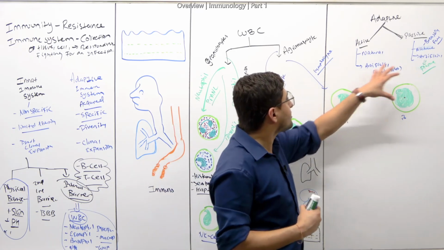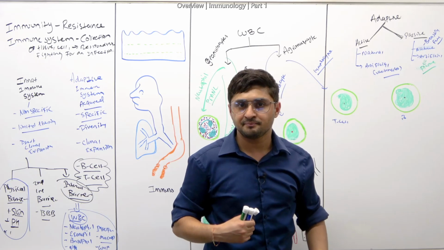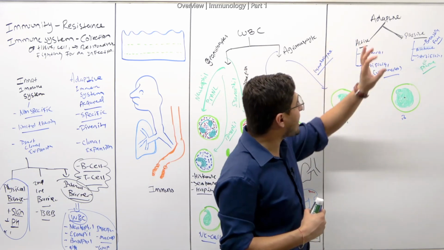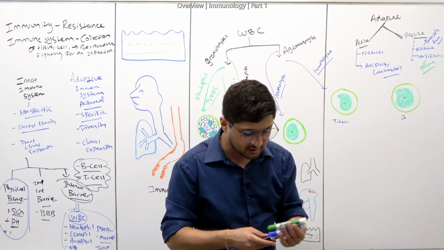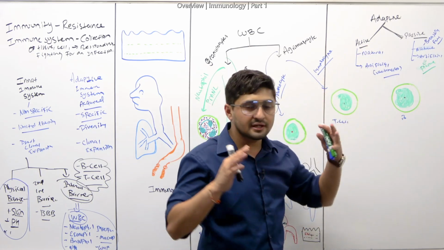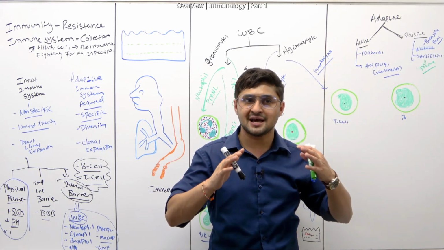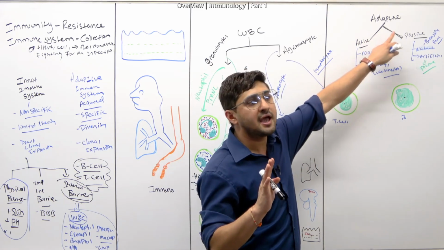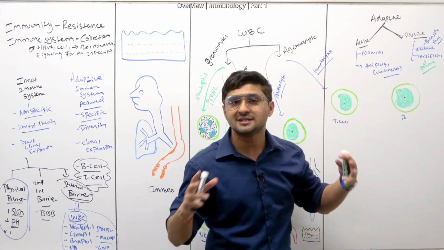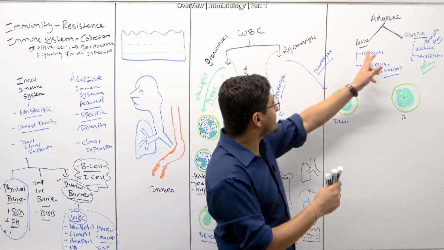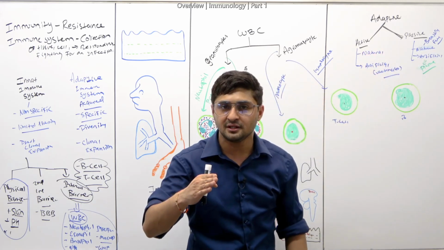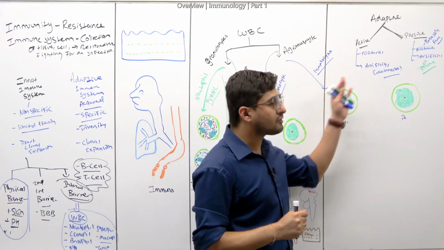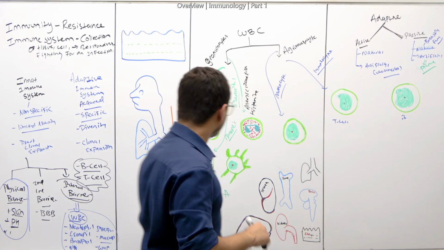So this is the concept of the active and passive immune system. Remember, if you want to be very clear, these adaptive immune systems are categorized into two main parts. One is called the humoral immune system, and the other is called the cell-mediated immune system. And these active and passive types are part of the humoral immune system. When we talk about the B cells, we'll talk about this in much more detail.